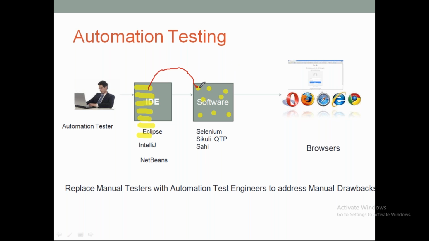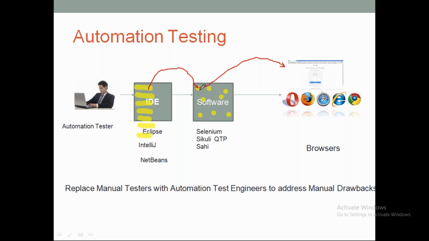So that logic will open the browser instead of us opening it manually. Whenever we do manual testing, we open our system and open the browser manually. Instead of us doing that, the automation test engineer will write some line of code to open the browser. That code will communicate with the software.